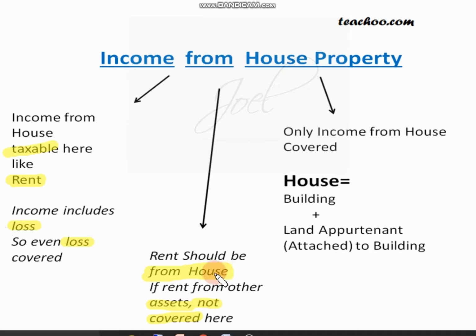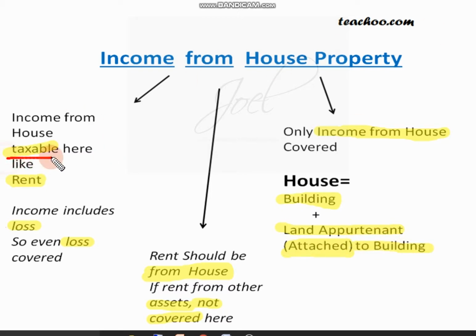One more thing: as I told, other things won't be covered. That means what will be covered? Income from house is covered. House means the building and the land attached to that particular building. These two things we are supposed to consider. Quickly we'll see it again.